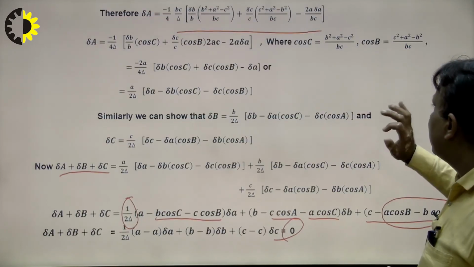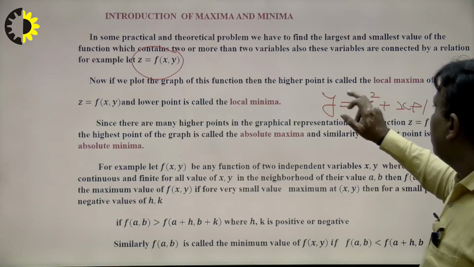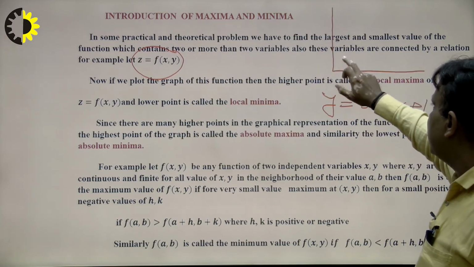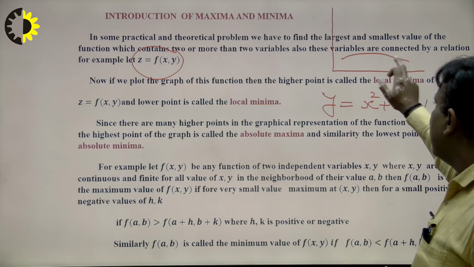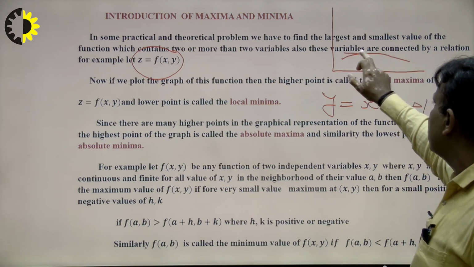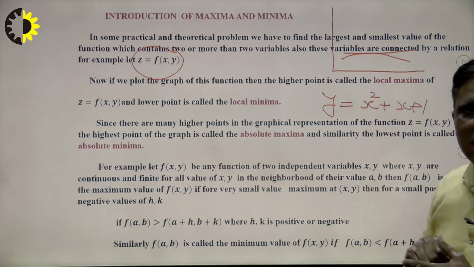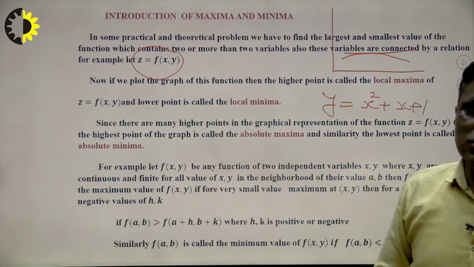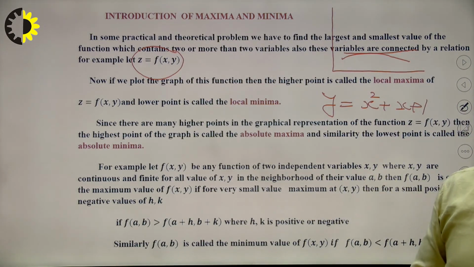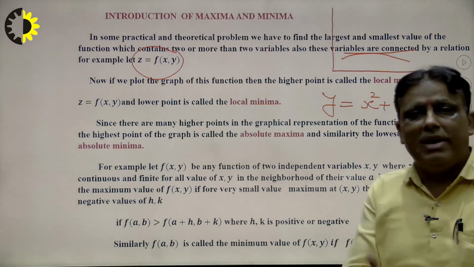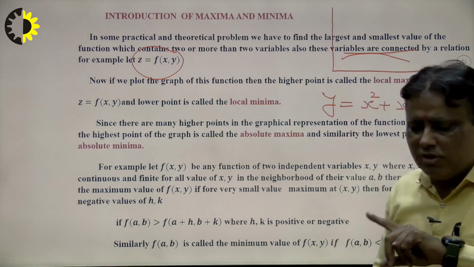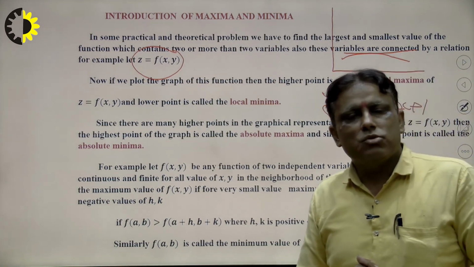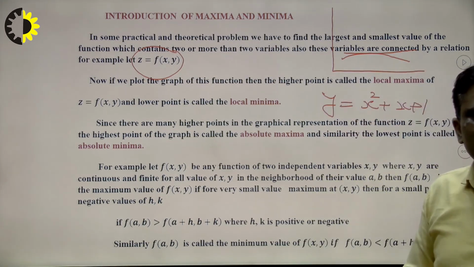So what will be the result of our problem here? Suppose this is a 2-dimension plane and I want to draw a graph here. This will be the maximum value of this graph, and the tangent is parallel to the x-axis. If parallel to the x-axis, that means dy over dx is equal to 0. In this way we can say that if the function attains the maximum value, the first derivative will be equal to 0.